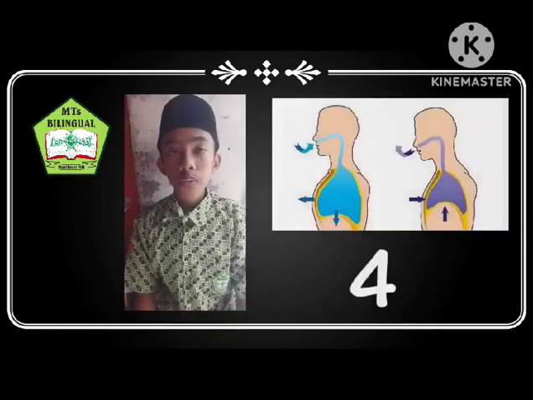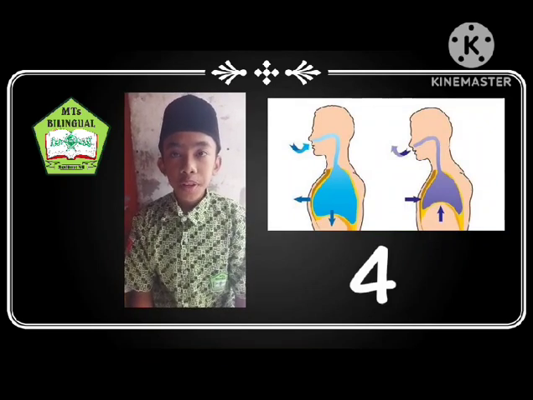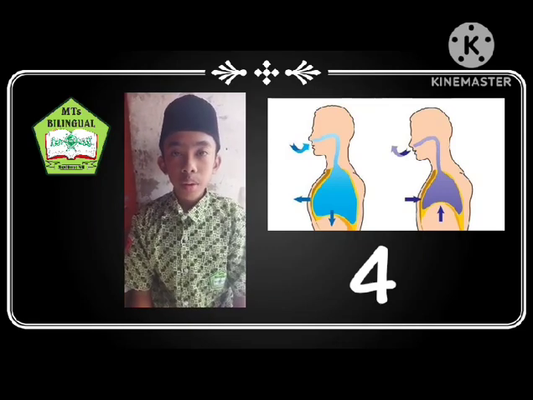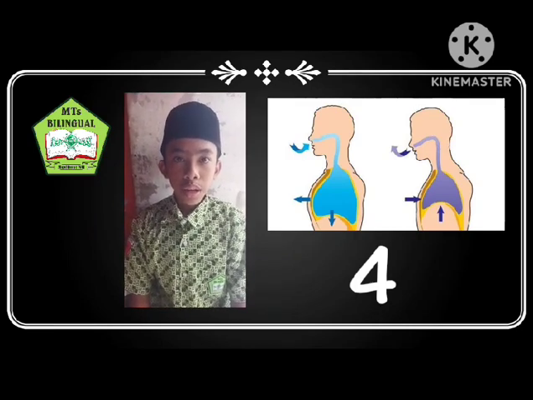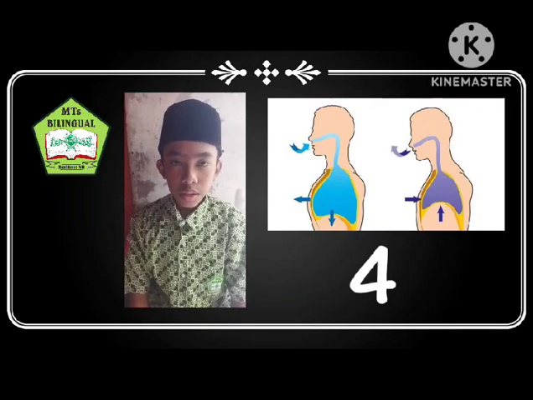Number 4. Having the ability to breathe. The process of breathing is taking in oxygen and expelling carbon dioxide. Breathing organs in living things are different. Humans breathe with lungs. Animals breathe according to their habitat, some with lungs, gills, trachea, and skin. In plants, respiration is through stomata.